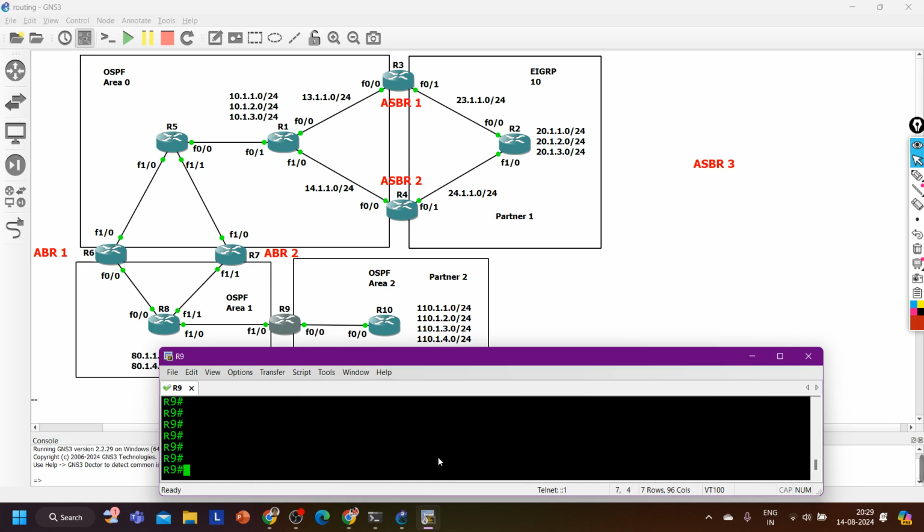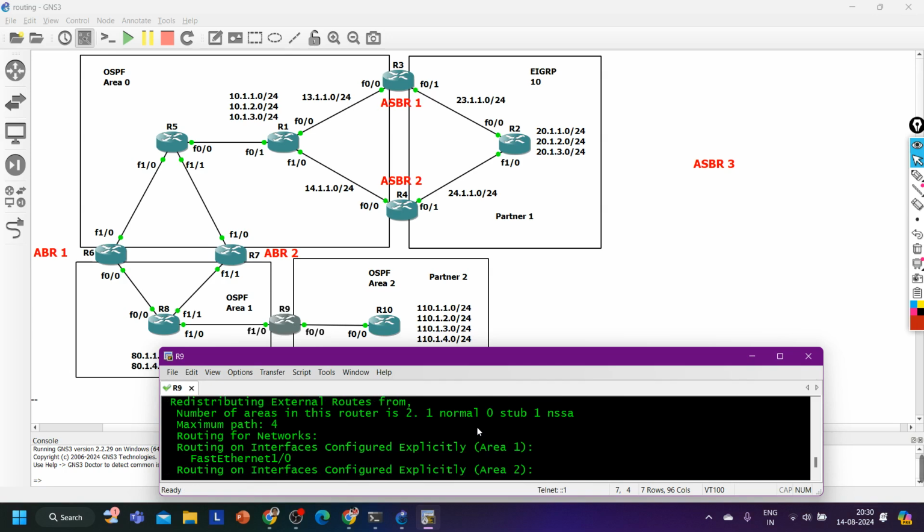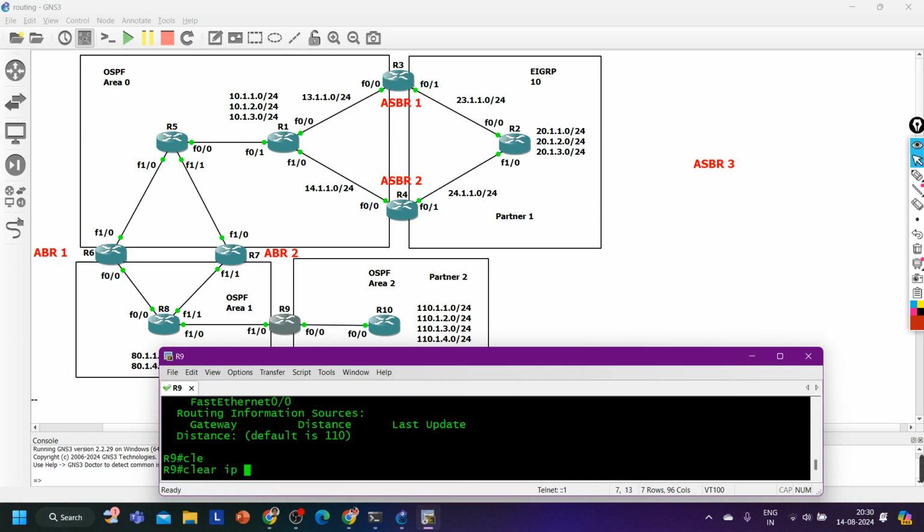Earlier this router was an ASBR router. Now show ip protocol | include. Why is this router an ASBR, guys? Boundary router. Clear ip ospf process, and show ip protocol.